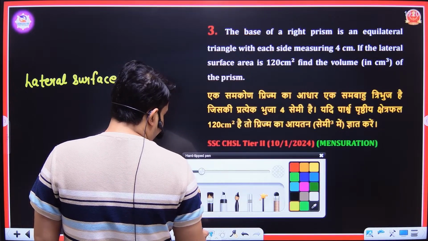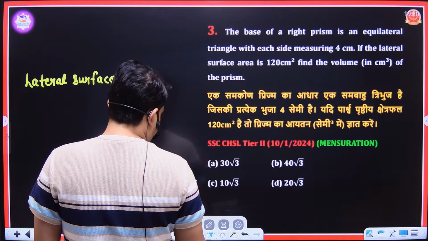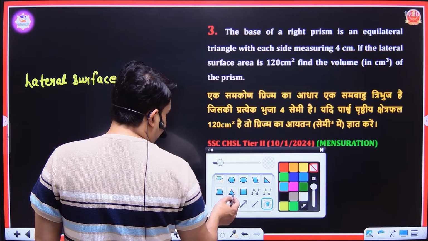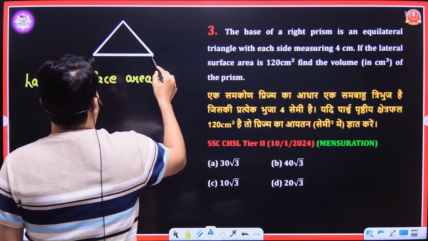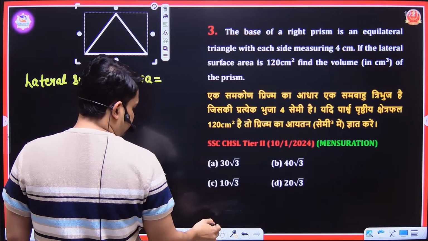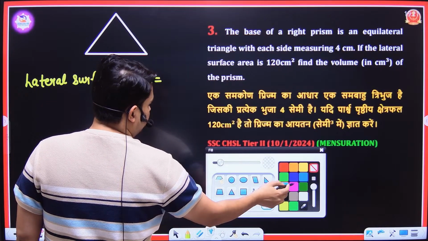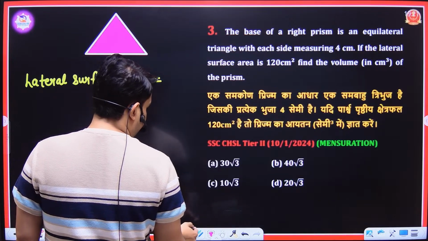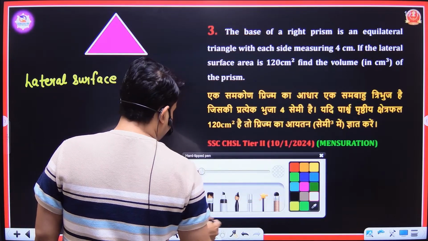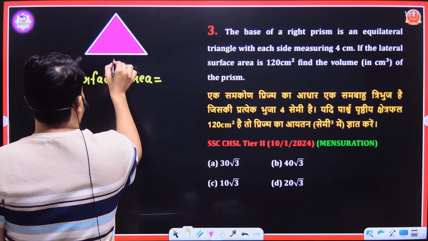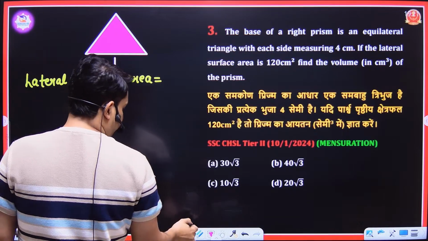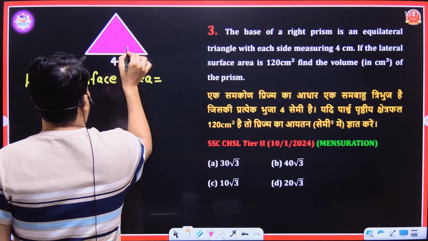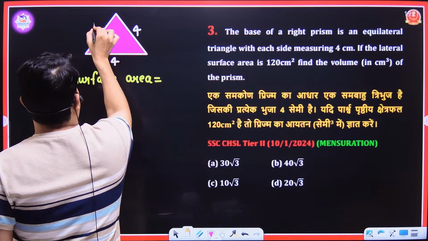Base perimeter into height. And in the base, what we have? An equilateral triangle. And the side of the base is 4 centimeter. This one is 4, this one is 4, and this one is also 4.